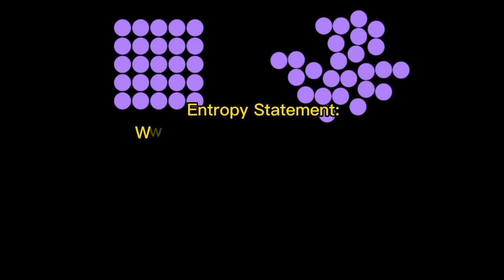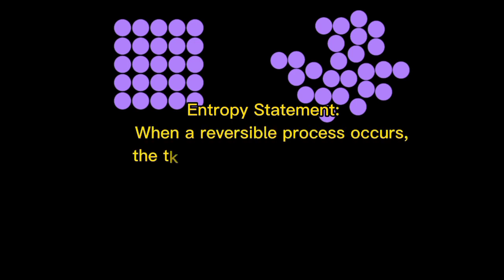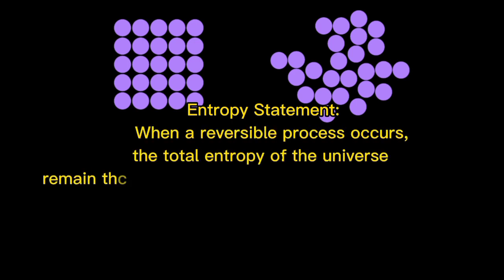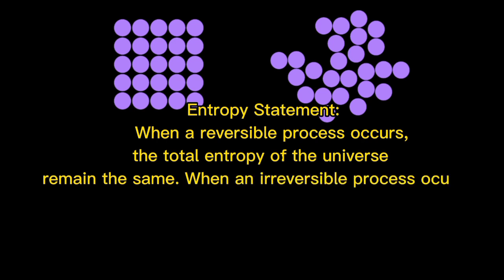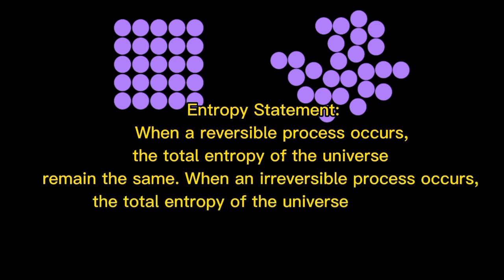Entropy statement. When a reversible process occurs, the total entropy of the universe remains the same. When an irreversible process occurs, the total entropy of the universe increases.